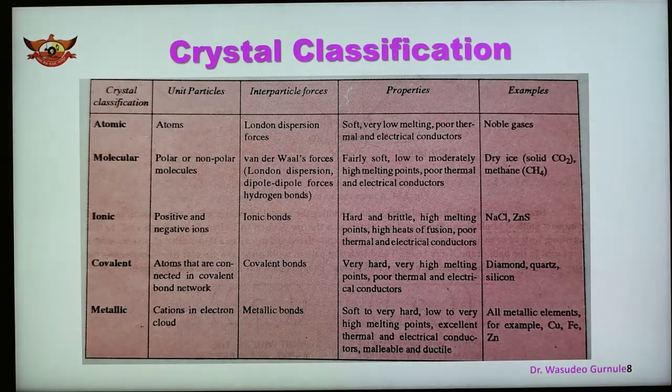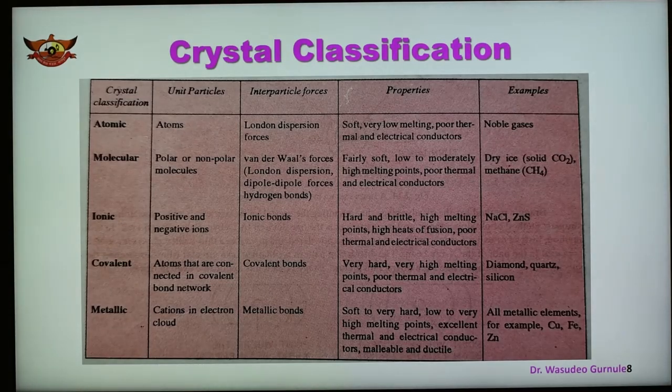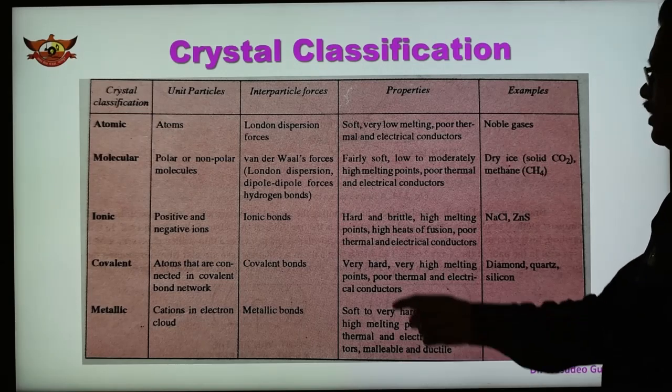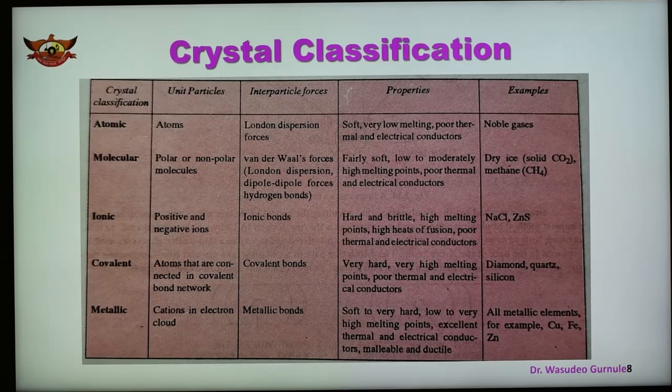Metallic: in case of metallic crystal, cations are in an electron cloud, and the force between the particles is a metallic bond. The properties are soft to very hard, low to very high melting point, excellent thermal and electrical conduction, and malleable and ductile because of the metallic nature. Examples are all metallic elements like copper, iron, zinc, cobalt, gold, and silver. So this is the classification of crystals into different types.